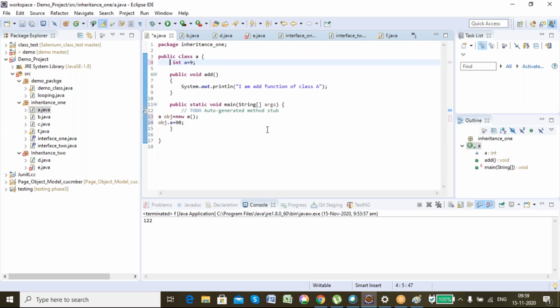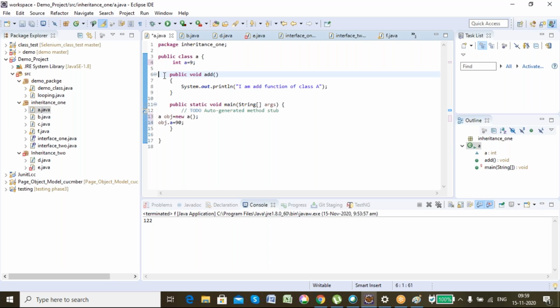So see, that was the interview question. Now this is the interview question. Tell me the use of the final keyword in a Java class. The first use we saw was using what? In a variable. While creating a variable, if I define it as final, I cannot change its value elsewhere in the program. It is constant. Its value can never be changed elsewhere. This is while using it for a variable.